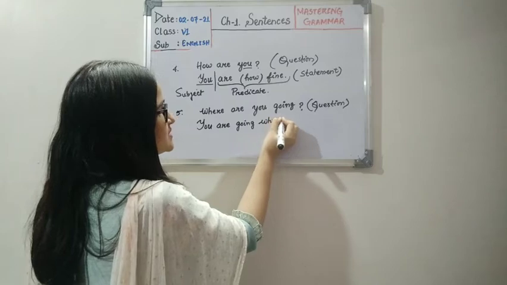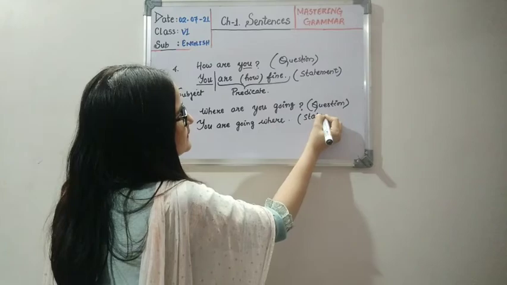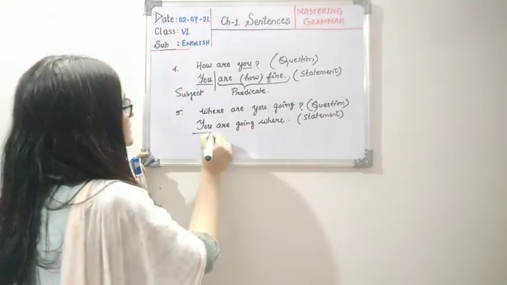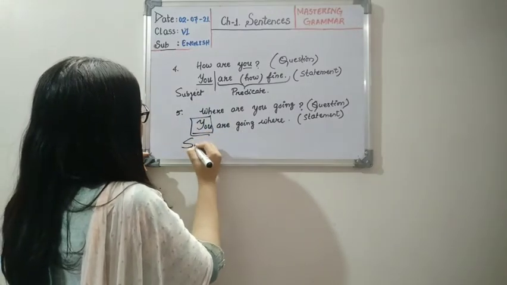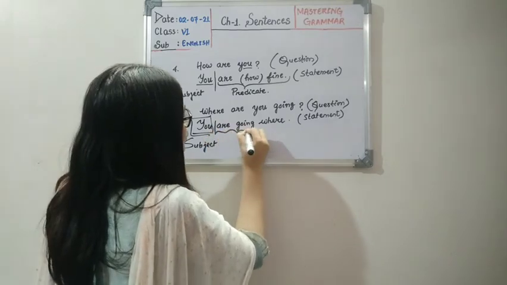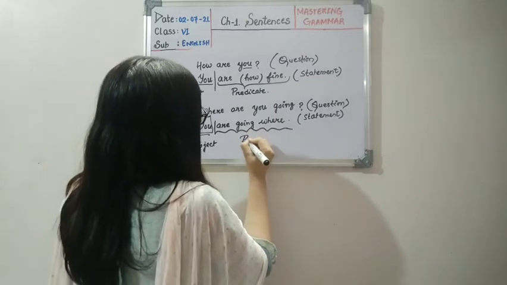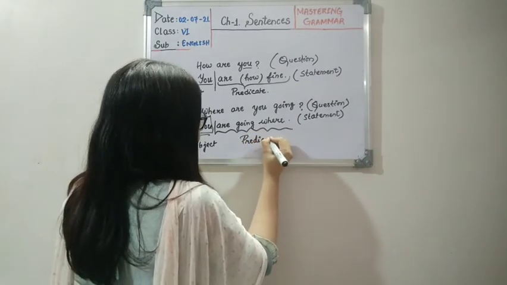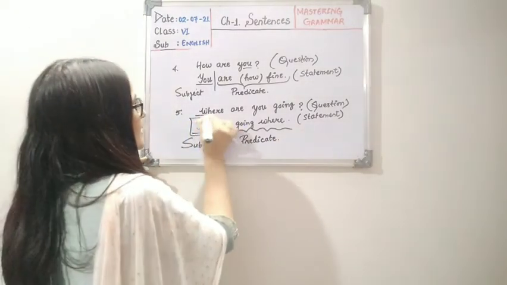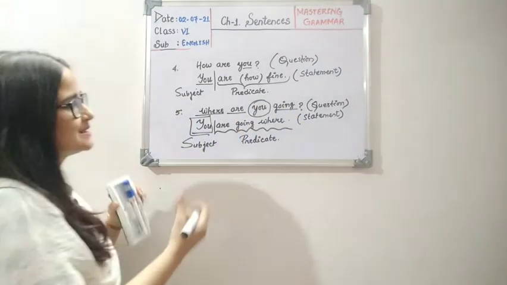So if I change this into a statement, then what happens? This is a statement. Then we find out, about whom are we asking? We are asking about you. So this, my children, is the subject. And because this has a verb, are going is a verb, and where, till where it will be the predicate. Okay children. So how do you write it? You write it in the same way. You have to write where, and then are, and then going, and then you separately as the subject.